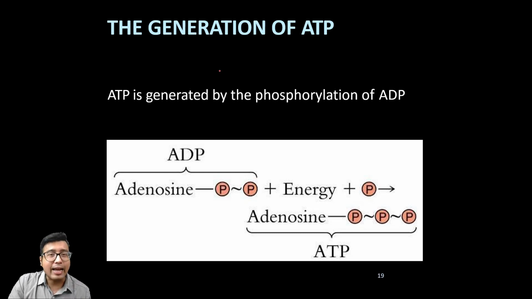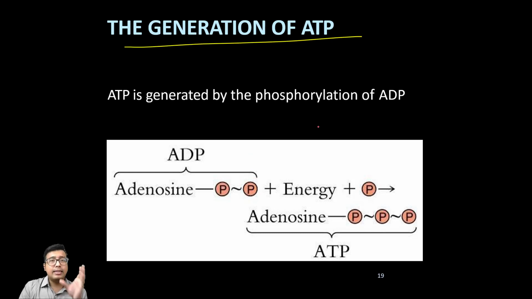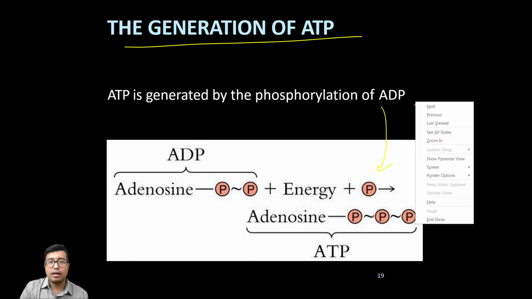Now, very few slides are left. We are almost, I think, to a third last slide, I believe. So, before we go into the proper oxidative phosphorylation, we should know how this ATP is generated. This ATP is generated from ADP. So, a molecule of adenosine and 2-phosphate, okay, it needs some energy and a phosphate group. Okay, I will switch to red color.